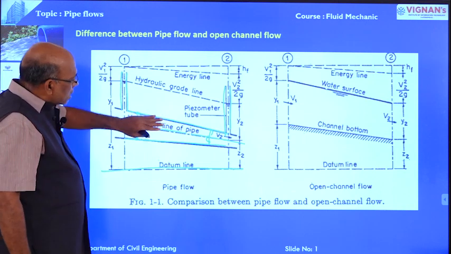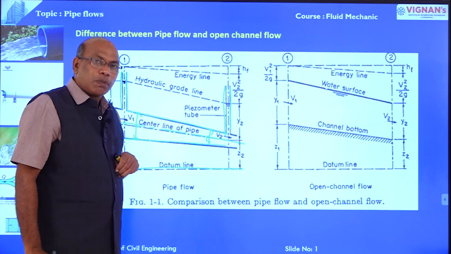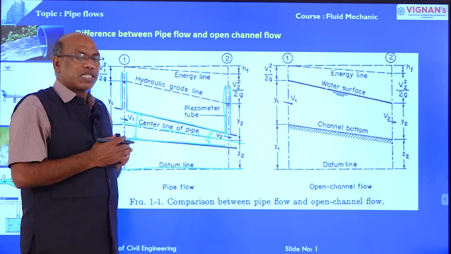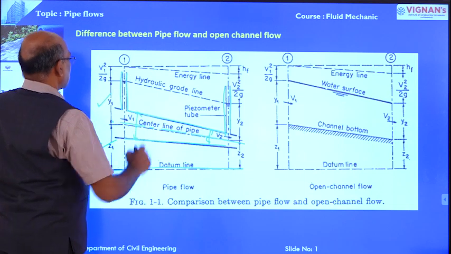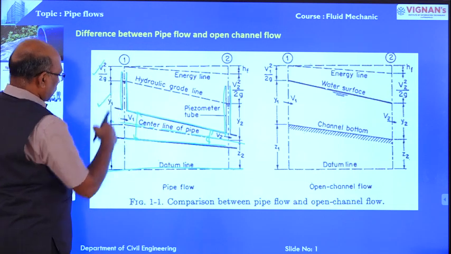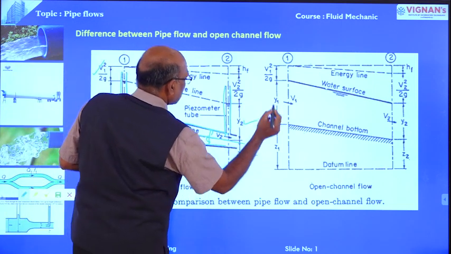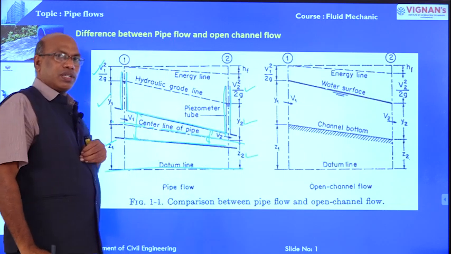In pipe flow, I have already explained Bernoulli's equation. It states that datum head plus pressure head plus velocity head at one section must be equal to datum head plus pressure head plus velocity head at another section.